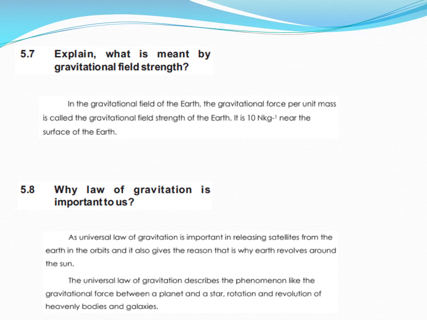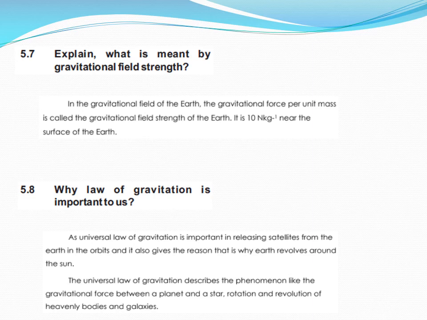Now, short question 5.8. Why law of gravitation is important to us? There are a number of reasons. We are stable on the surface of earth due to this gravitation. The universal law of gravitation is important in releasing satellites from the earth in the orbits, and it also gives the reason why earth revolves around the sun.